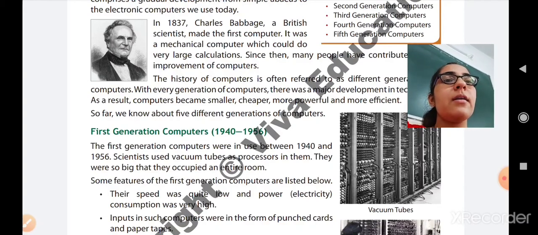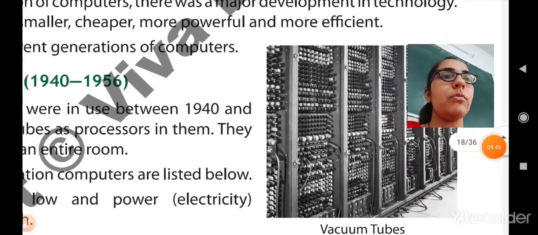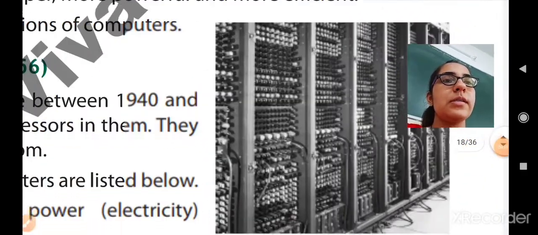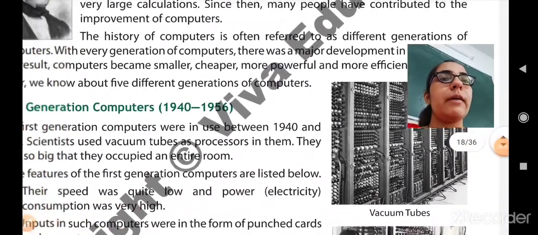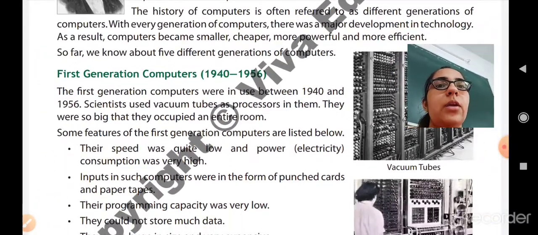It means the first generation computers were built using vacuum tubes. It means that vacuum tubes were used as a processor. So they were very big in size and they occupied the entire room. Here you can see that this is an image of the vacuum tube. Can you see students? Yes, so this is a vacuum tube. They are very big in size and the entire room is occupied by these vacuum tubes.